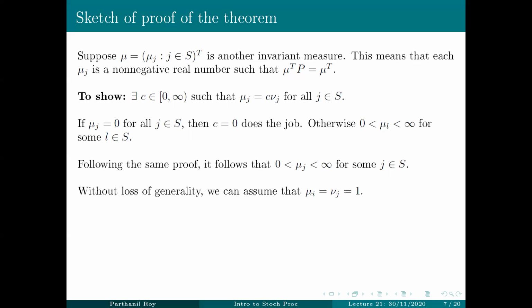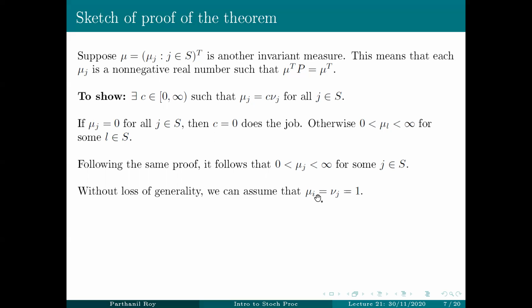Without loss of generality, we can assume that mu y equal to nu y, equal to 1. Why? Nu y is already 1, we know. Now we can assume without loss of generality that mu y is 1. Why? Because each mu j is positive and finite. In particular, mu y is also positive and finite. If it is not 1, we'll just divide the entire invariant measure by mu y.